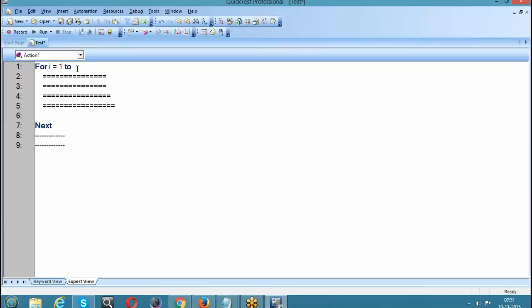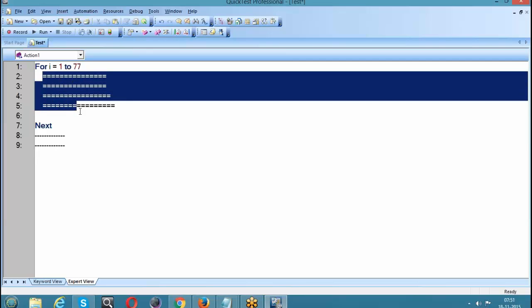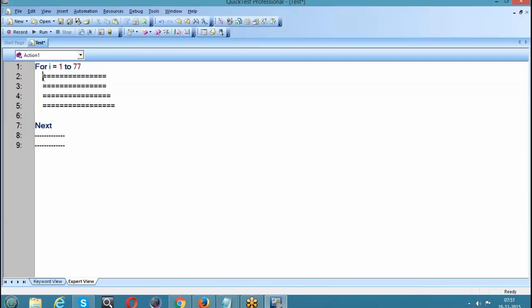If I write I is equal to 99, or let's say 77, the script which is in between For and Next will be executed 77 times, one iteration after another. After doing it, again it will go back, the second time, the third time, like that it will execute this script 77 times.